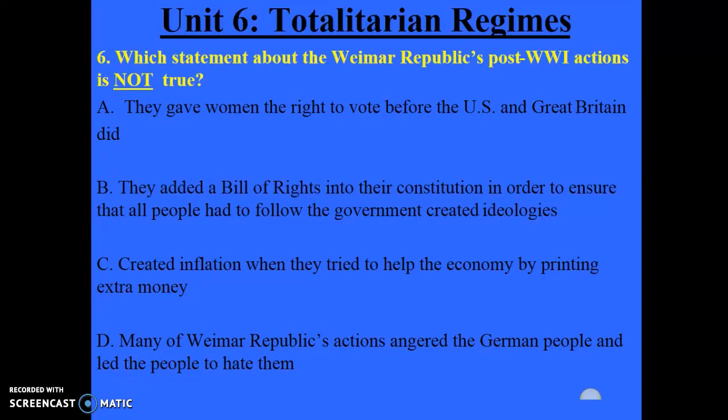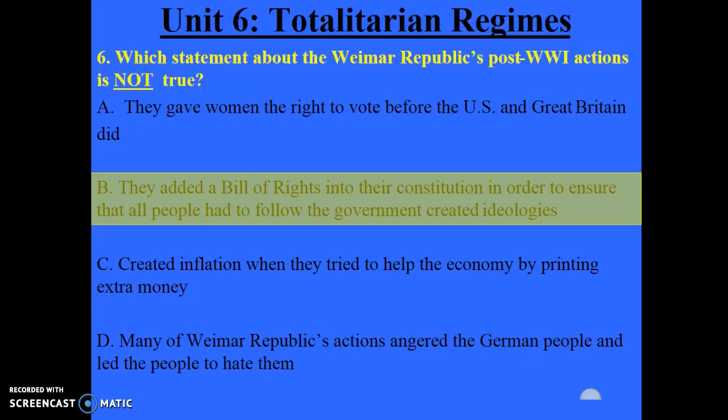Number 6. Which statement about the Weimar Republic's post-World War I actions is not true? Hopefully you remember that post means after. So we're looking at the actions of the Weimar Republic after World War I has ended. The answer is B. They added a Bill of Rights into their constitution in order to ensure that all people had to follow the government-created ideologies.